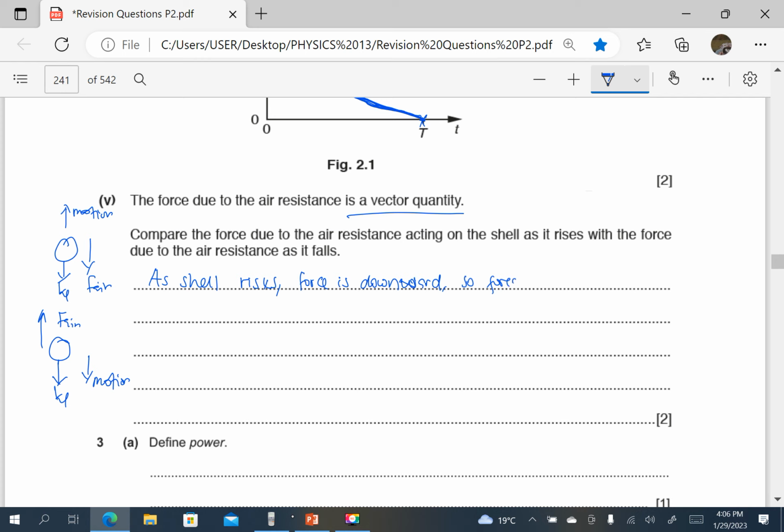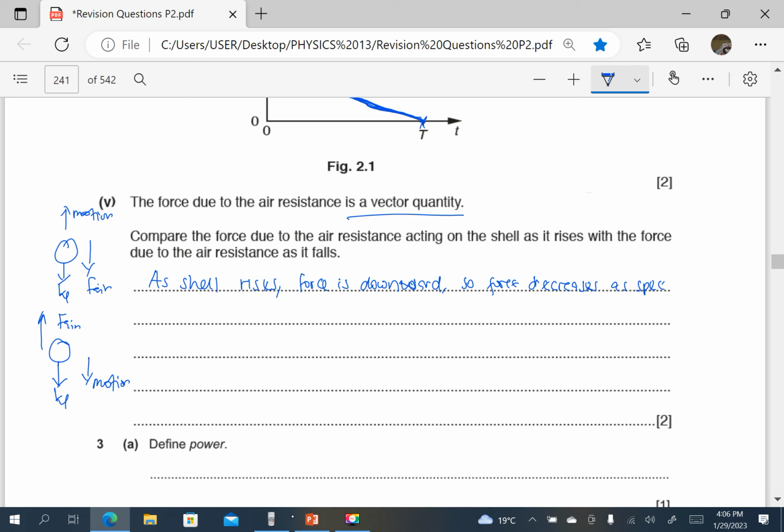So the force decreases. That is the force due to air. So the force decreases as the speed decreases. When the body is going upwards, the speed is decreasing. So the force due to air resistance decreases.